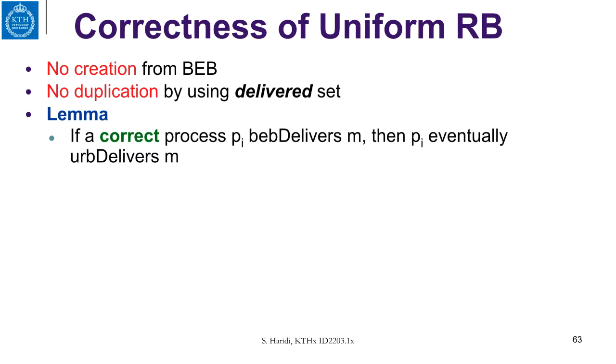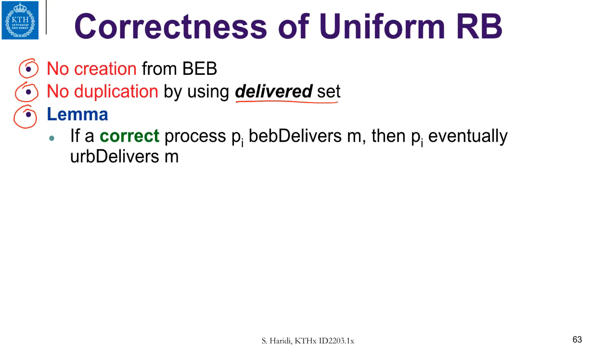Now let us look at the correctness of the uniform reliable broadcast algorithm. No creation is guaranteed by the best effort broadcast, no creation. No duplication is guaranteed by using the delivered set that we have seen in the algorithm. And now before we prove the validity property of the uniform broadcast and the uniform agreement, we first prove a lemma. And this lemma says if a correct process Pi BEB delivers M, then Pi will eventually uniformly deliver M.